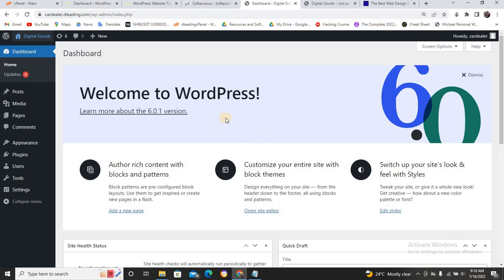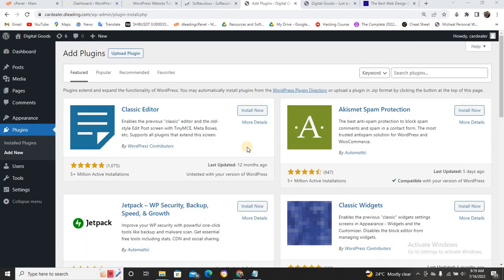So let's go ahead. The first thing you're going to do, don't forget, is install a plugin. And the name of the plugin is called All-in-One WP Migration plugin. Now just click on this plugin, and click on add plugin, and you wait for it to load.